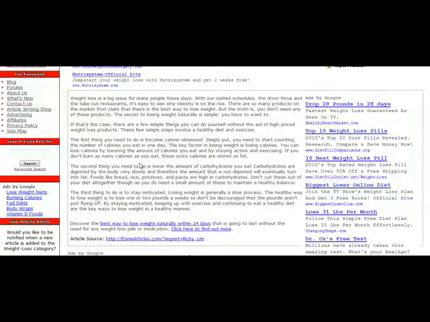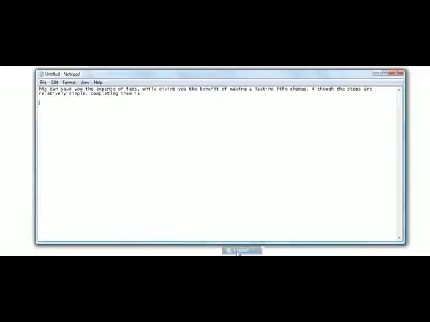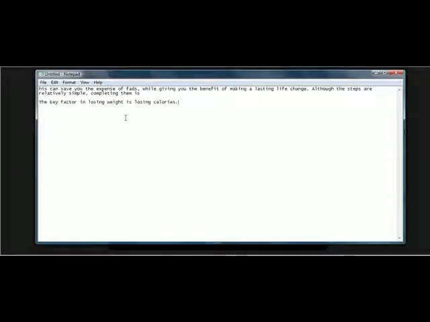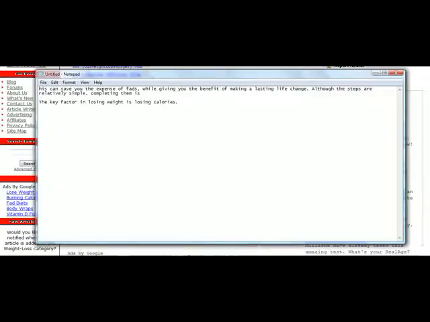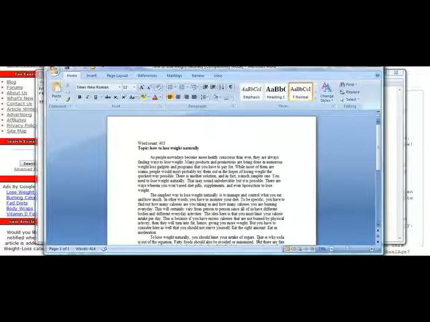I like to copy and paste different bullet points. The key factor in losing weight is losing calories. So you could be like, hey, that's a good point. I'm gonna copy and paste that in here, and then simply reword that sentence, for example. So you can kind of get the idea here of how that can work in your favor. So the main point is that you're just copying and pasting, creating nice bullet points to go from. So you want to do this for each and every one of your articles.